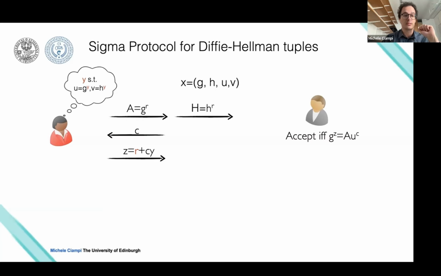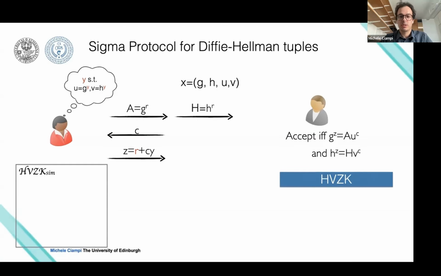And now we will run in parallel another sub-execution of the protocol, where the only difference is the base. Because if you look at the element V, it has the same discrete logarithm as U. The only difference is the base. It's not G, it's H. So it's really more or less like running in parallel two Schnorr protocols, where the only difference is the base I use.